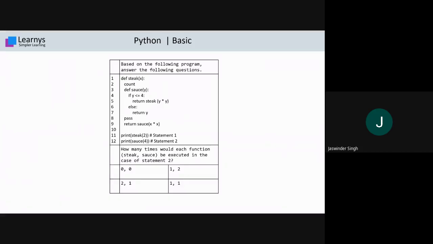Now if we change the question, how many times would each function steek and source be executed in the case of statement 1? Yes, we will get some answer, we will get some output, because first the steek is executed, after that steek source will execute. But here, as the question mentioned, in the case of statement 2, when statement 2 runs source 4, it will never run because it is an embedded function. So that's why option A will be the right one, that is 0 0.